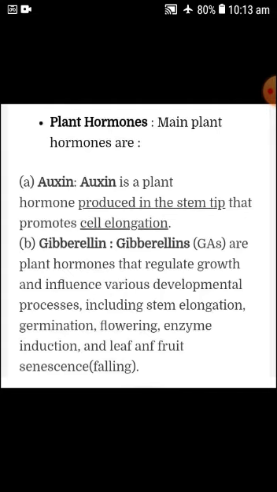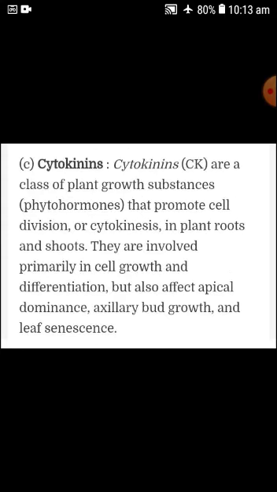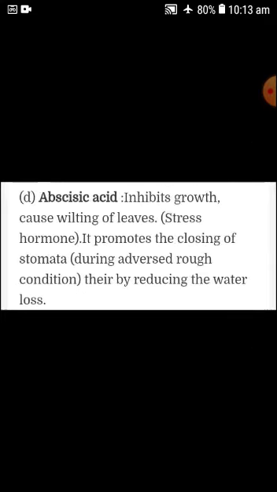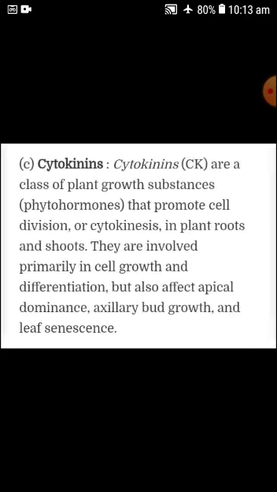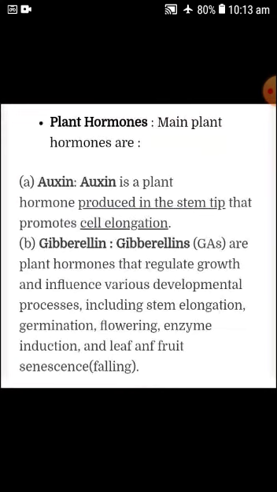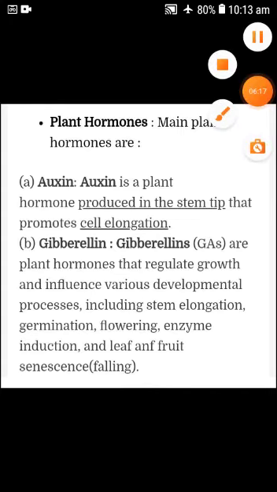The main plant hormones are auxin, gibberellin, cytokinins and abscisic acid. Auxin is a plant hormone produced in the stem tip that promotes cell elongation, so growth is associated with the hormone auxin.